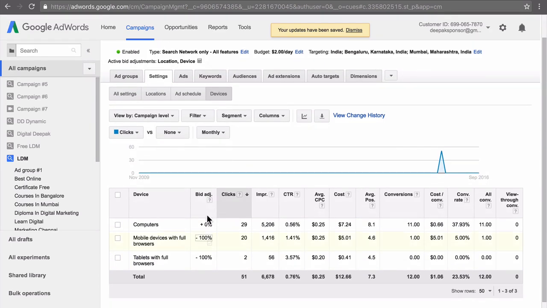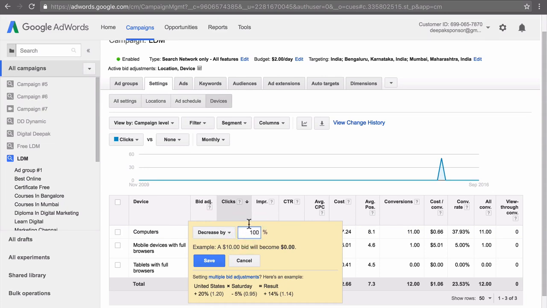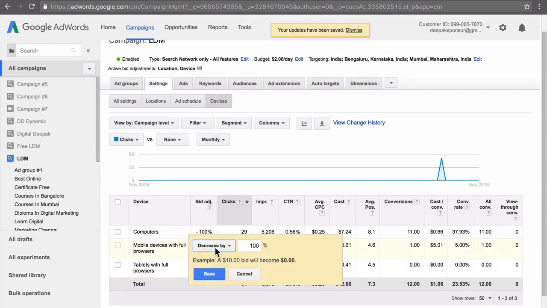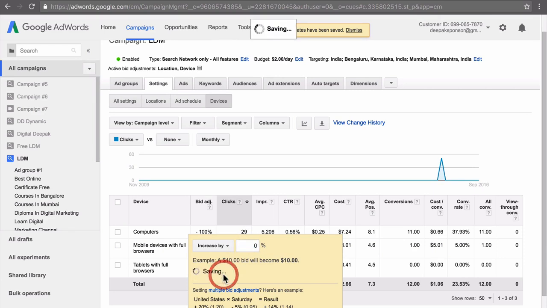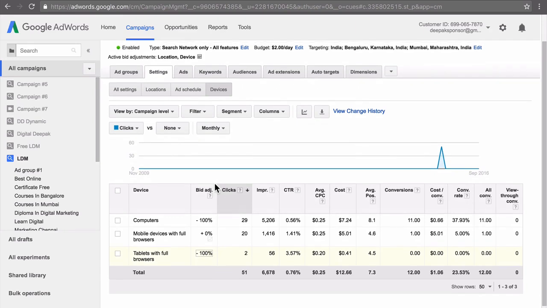If you want this particular campaign to be targeted only to mobiles, what you can do is decrease the bid for computers by 100%. And for mobile devices, you can set it at 0%, which is no change. And if you want to target tablet devices with full browsers also, you can do it from here. So this is how device targeting works in AdWords.